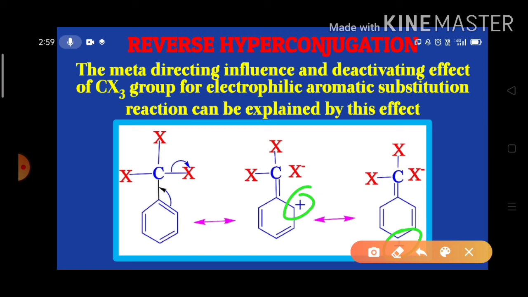That means the electron density is more on the meta position compared to the ortho and para positions. And we know very well that aromatic compounds show electrophilic substitution reactions. So definitely the electrophile attacks the meta position. So that's why we can say that the CX3 group acts as a meta-directing group due to reverse hyperconjugation.